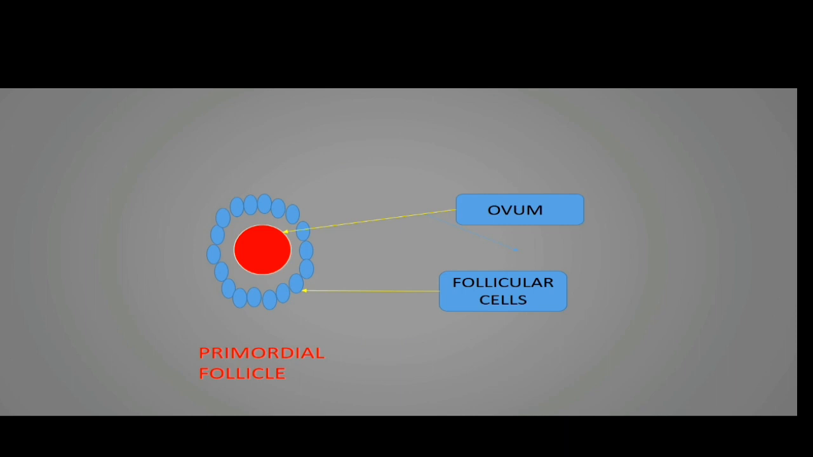As we have seen in the last videos, such 1 to 2 lakhs of primordial follicles are found at the time of puberty in the female. Before that, we have already seen the human female newborn ovary. It contains about 2.5 to 5 lakhs of oogonia, and oogonia are the cells that will produce the ovum in the future.